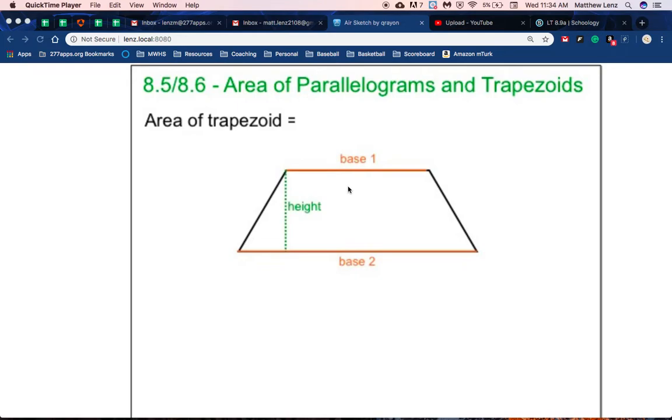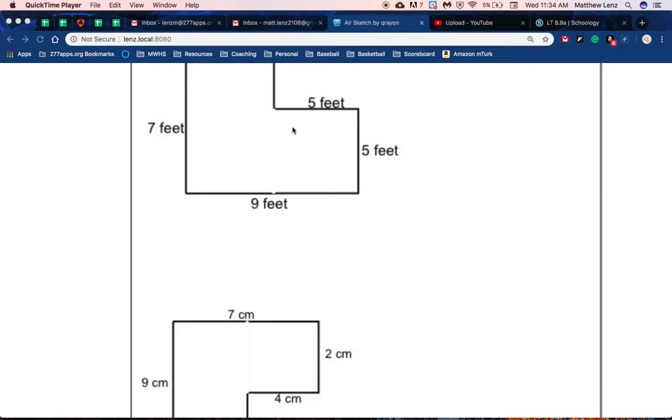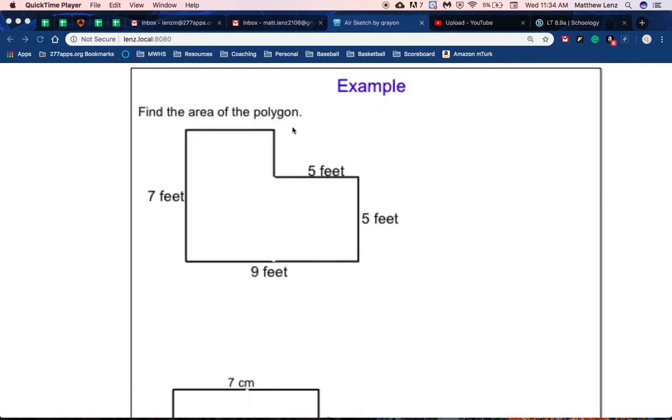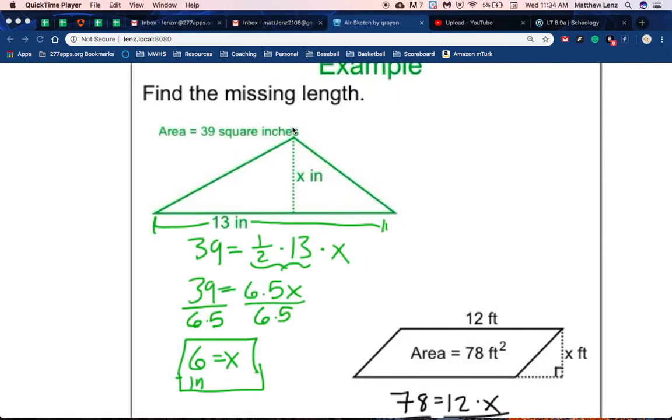I'm not sure why it says parallelograms at the top. Make sure on this page, I don't know if it's just my notes, but I had this extra page here, which we're not going to go over right now. So if that was the next page in your progression from the area of triangles and stuff, skip that one.